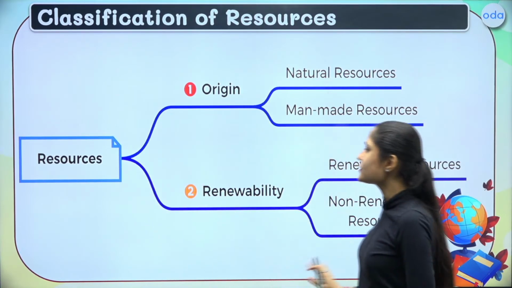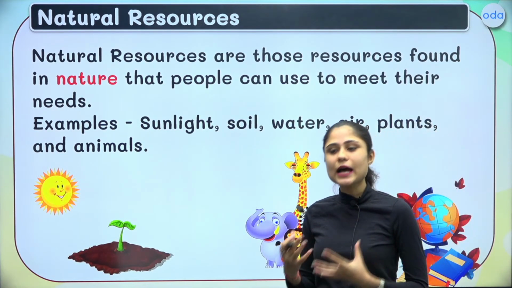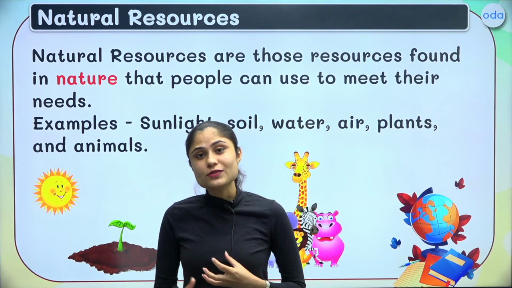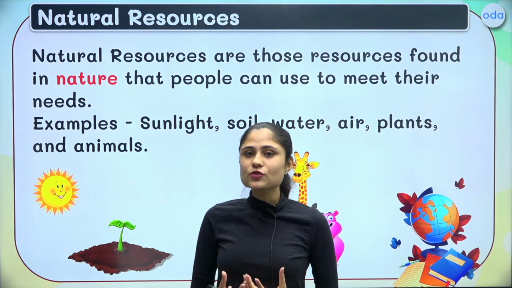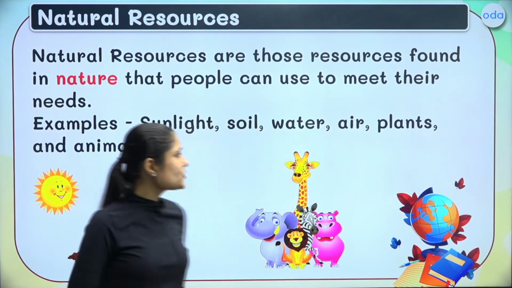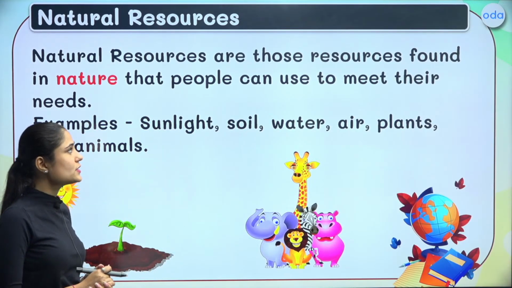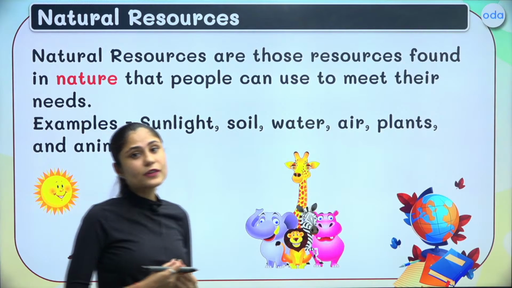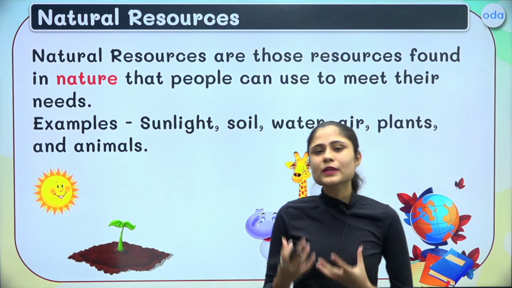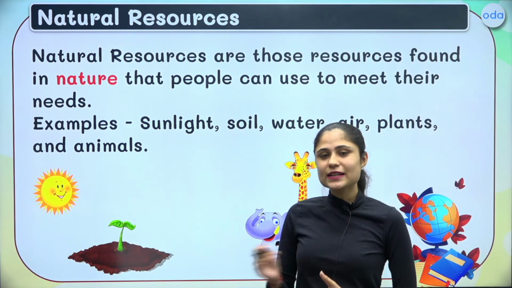First of all, we will be learning about the natural resources. As the name suggests, their origin is natural. That means they are already there in nature. Clear? Natural resources are those kinds of resources which are already available in nature, and humans use them to meet their needs and requirements.